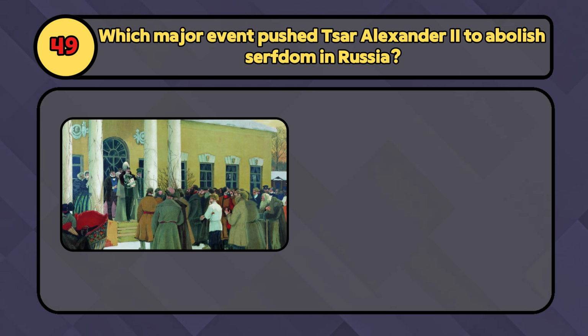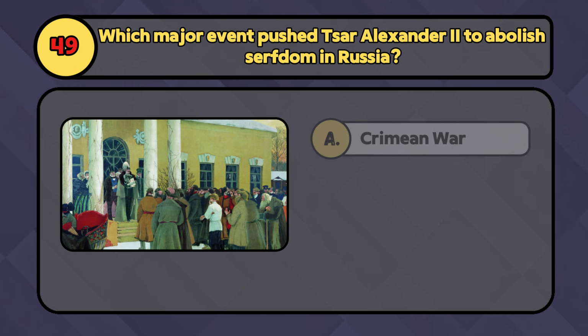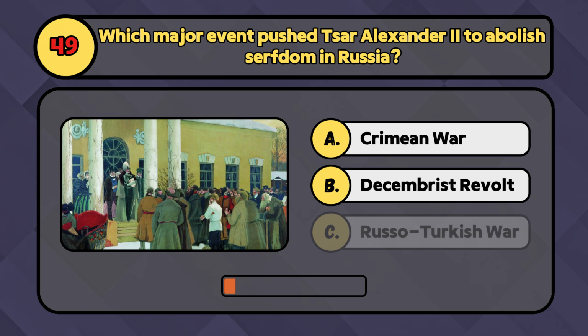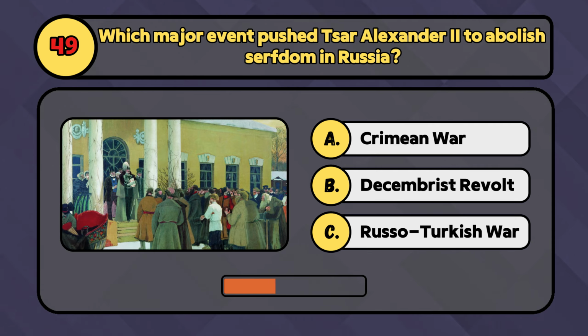Which major event pushed Tsar Alexander II to abolish serfdom in Russia? Was it the Crimean War, the Decembrist Revolt, or the Russo-Turkish War? It was the Crimean War. Russia's defeat revealed the need for reform and modernization.